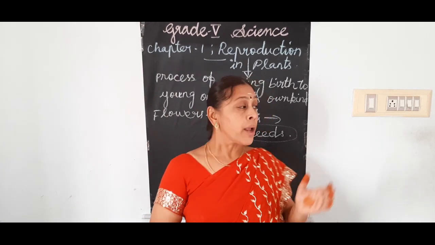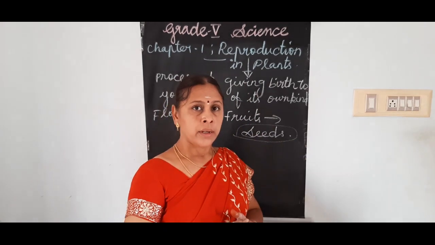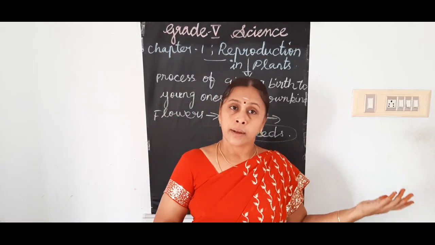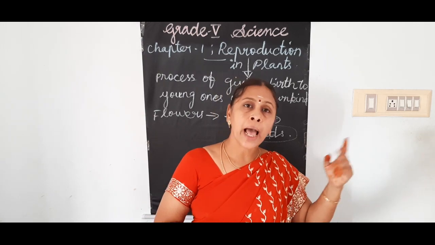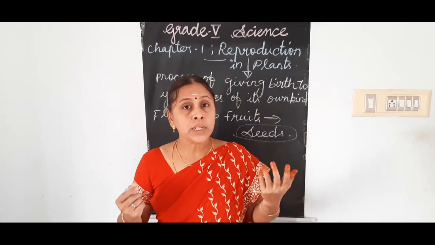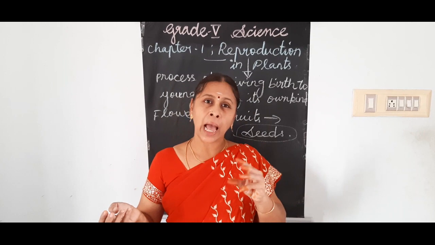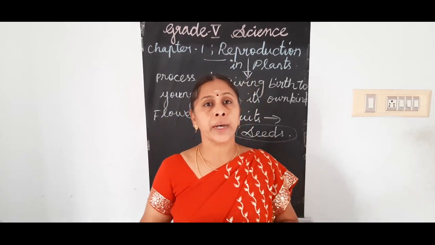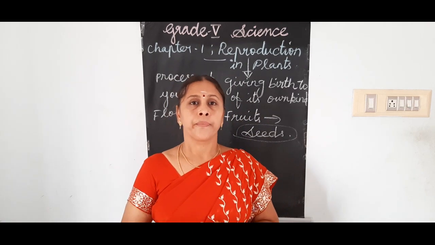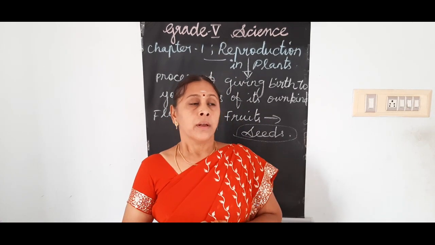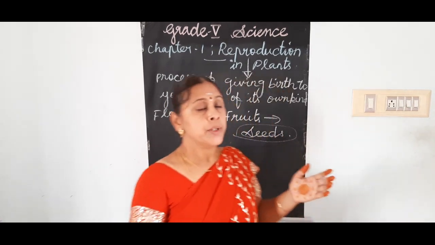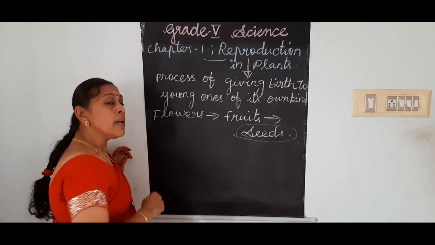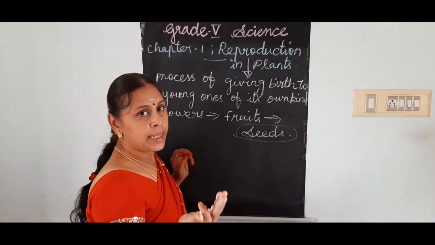Now, regarding the seeds inside a fruit, there may be any number of seeds. Some fruits have only one seed. Some fruits have many seeds. Some have few seeds, like that. The seeds vary in number in different fruits. This is one method. So, in plants, this reproduction, there are three methods.